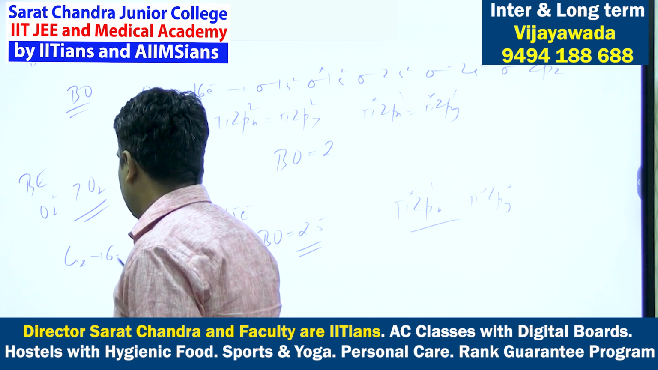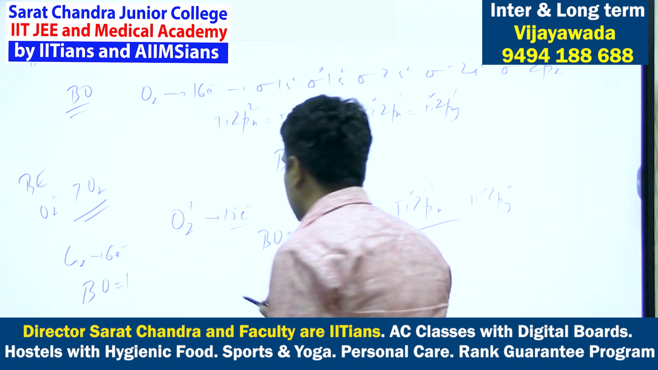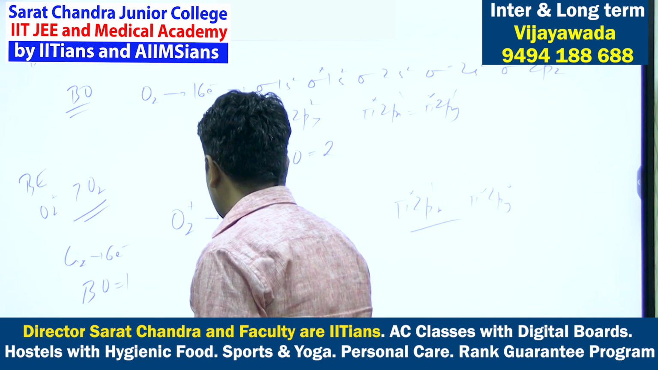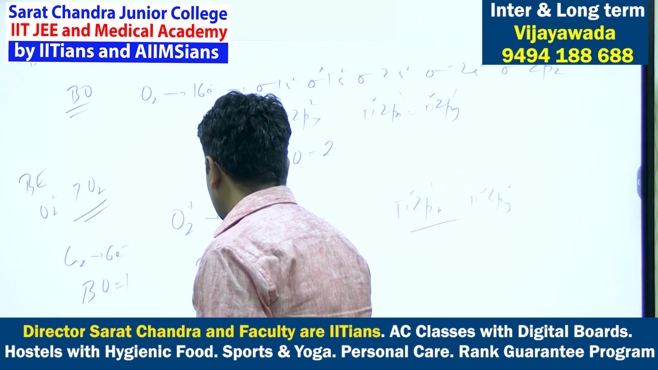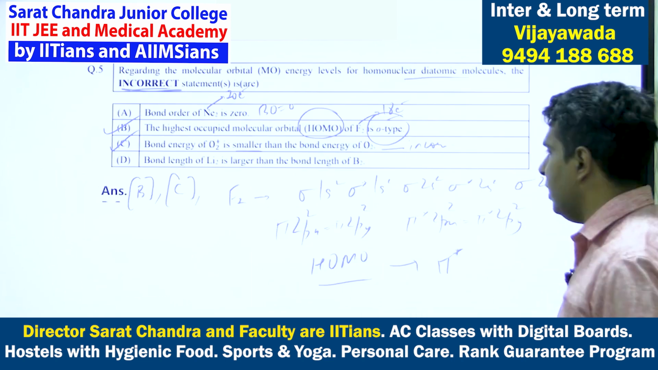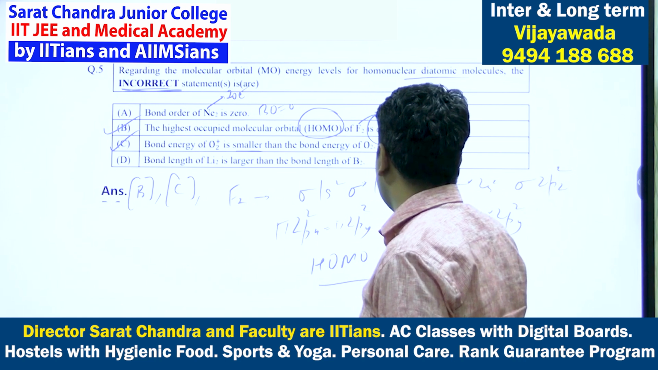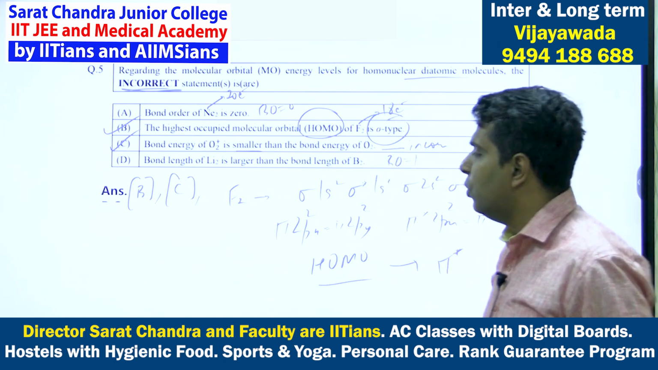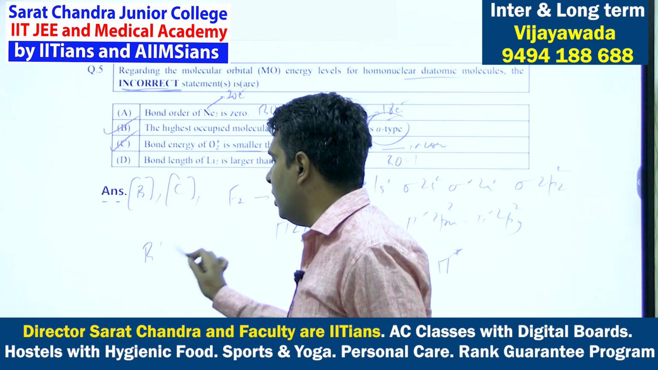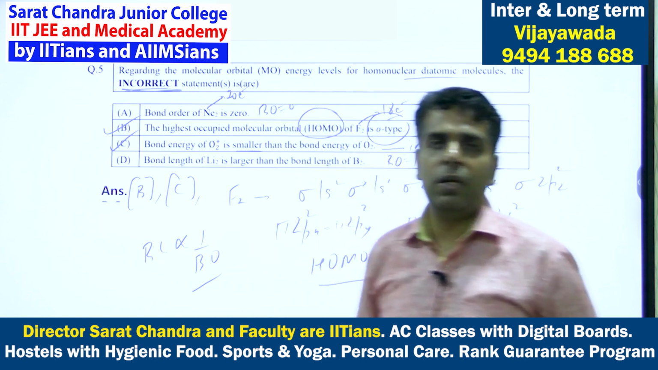So there will be 6 electrons. You will find out the bond order. Bond order will come out to be 1. And boron 2, that is 10 electrons. That will also have bond order 1. So for both the cases, the bond order is same. So for lithium plus 2 and boron, bond order is same. That is coming out to be 1. So you cannot use this bond length is inversely proportional to bond order because bond order is same for both of them.